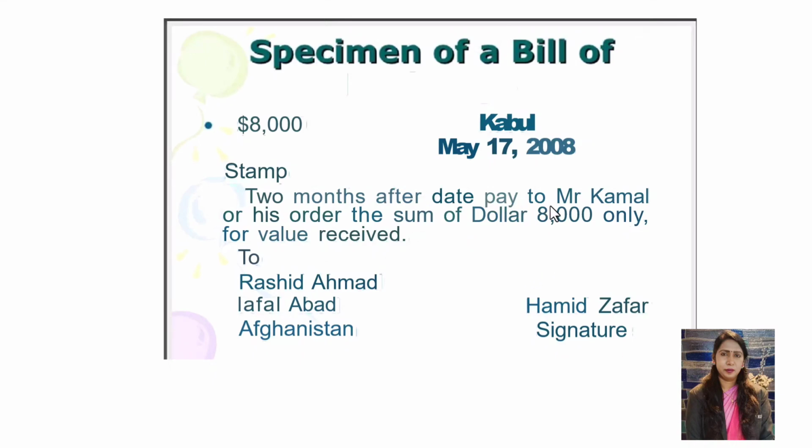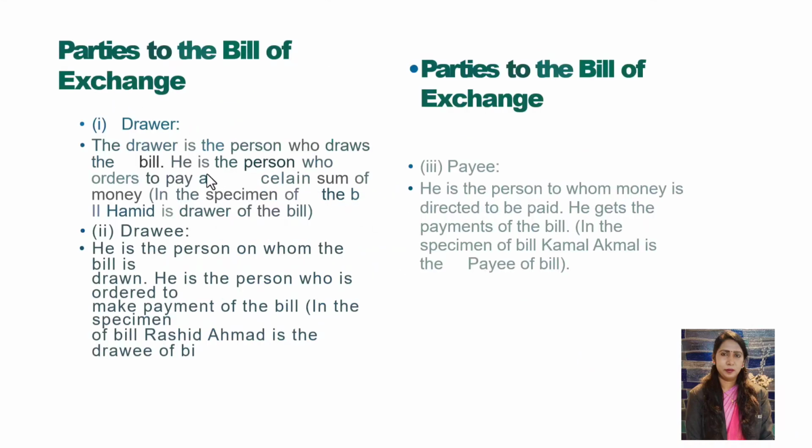Two months after date, pay to Mr. Kamal or his order the sum of $8,000 only, for value received. Parties to the bill of exchange: there are three parties, as we discussed. Drawer: the drawer is the person who draws the bill.